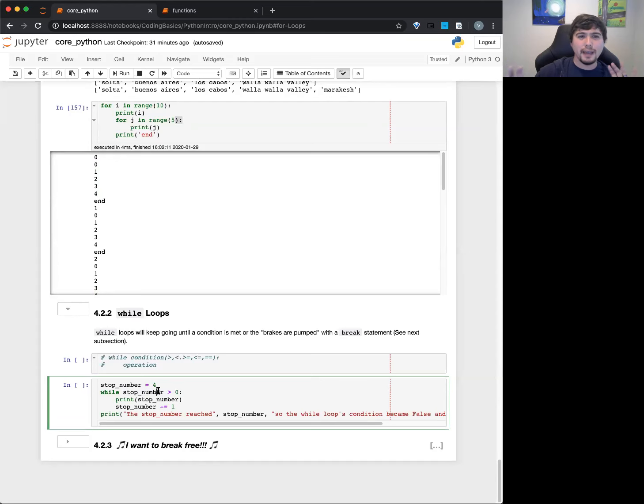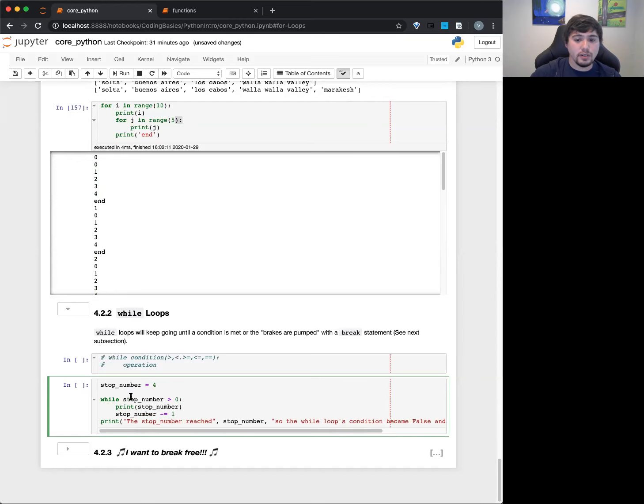While loops in Python are a little bit different from for loops, but the main idea is basically saying, okay, while this condition is true, do all of these things underneath here. Note that you can get into something called an infinite loop. Basically, if this condition is never not met, this will keep going on and on forever. So what's a simple condition that I could put into this while loop that would make it go on forever?